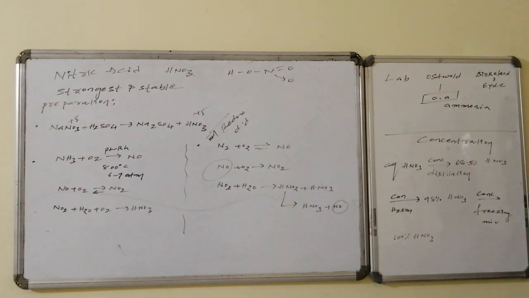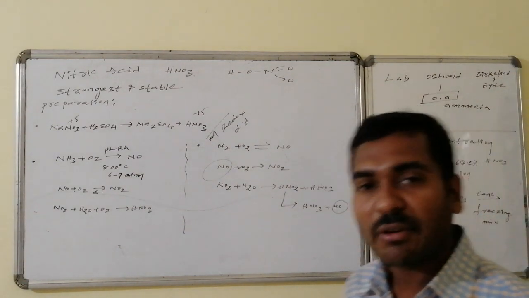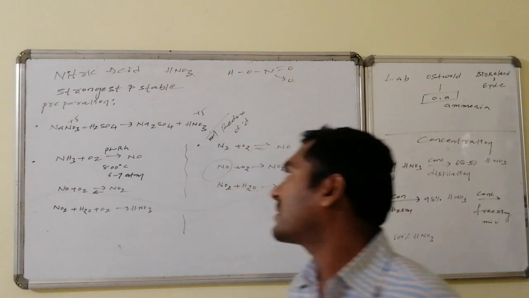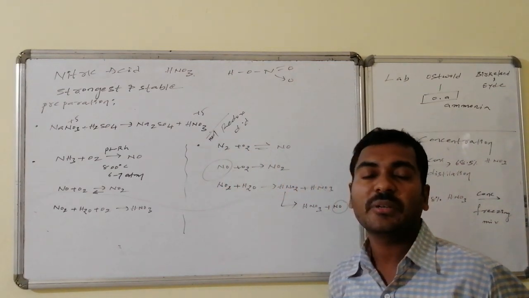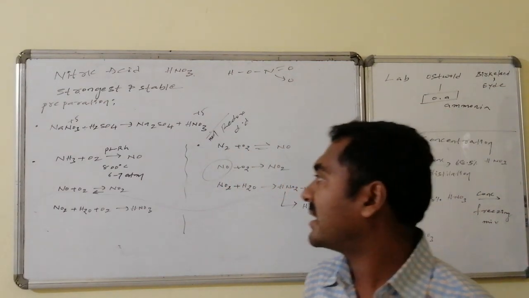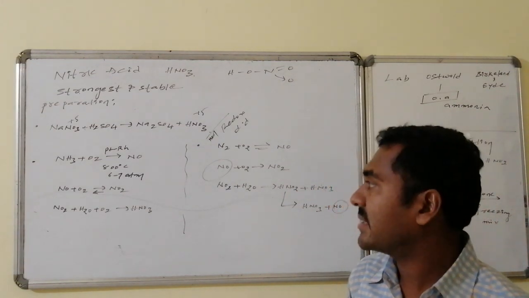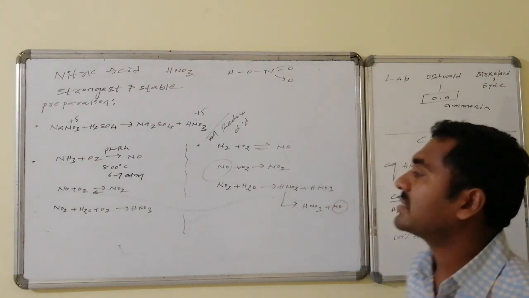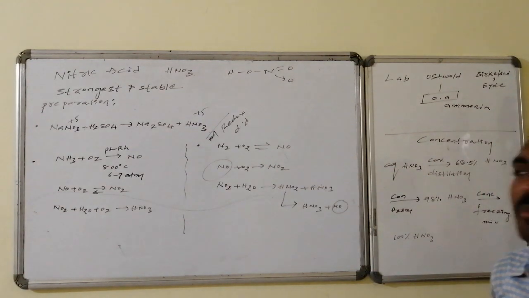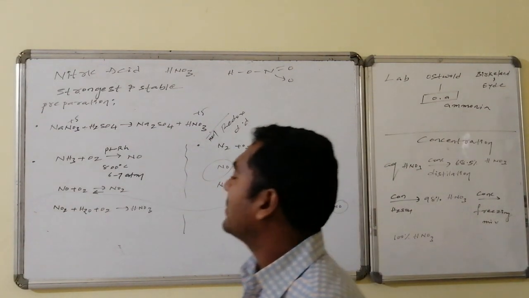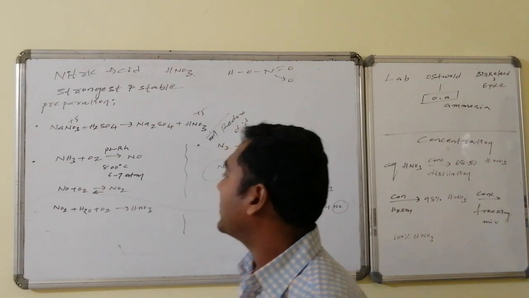And the second one is the Ostwald method. In the Ostwald method we are using ammonia as the starting material. Ammonia on reaction with oxygen by using either platinum or rhodium as the catalyst at 800 degrees centigrade and 6 to 7 atmospheres of pressure is converted to nitric oxide. This nitric oxide on combination with atmospheric oxygen in a reversible manner forms nitrogen dioxide.